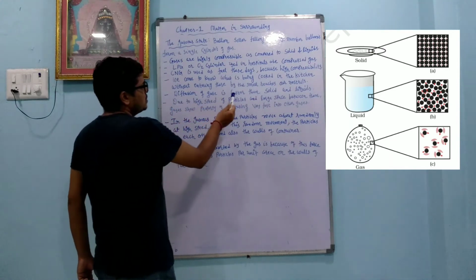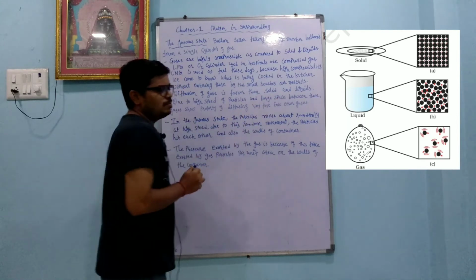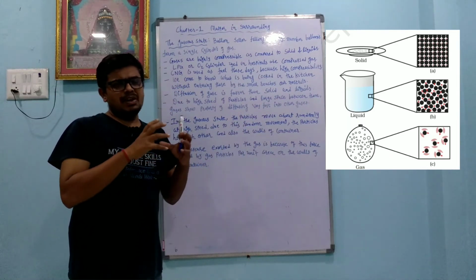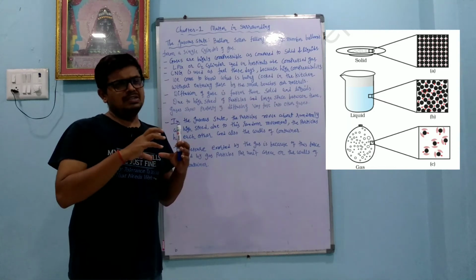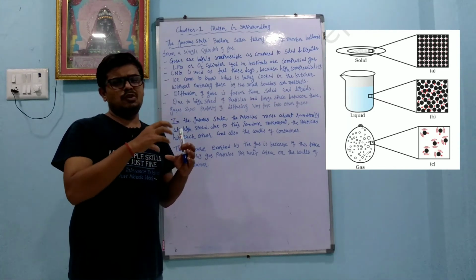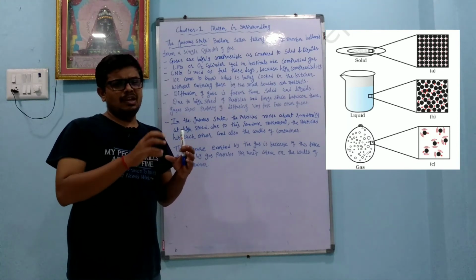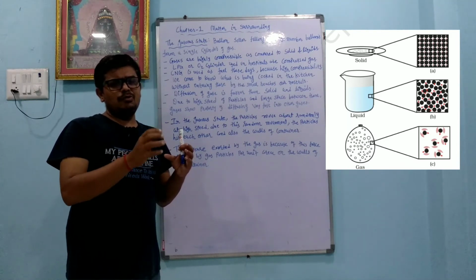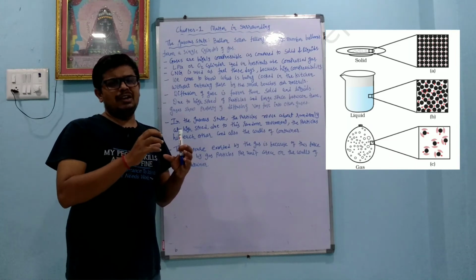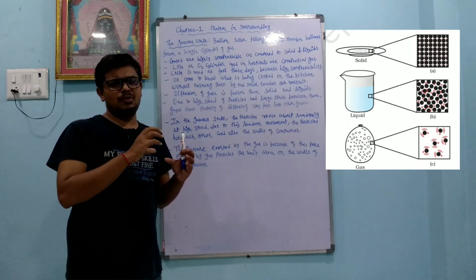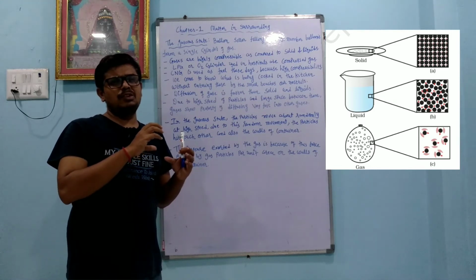Diffusion of gas is faster than solid and liquid. Solid is very rigid, it cannot diffuse easily. Solid cannot diffuse into solid, but solid can diffuse into liquid, though it takes time. Liquid can diffuse in liquid, but then also it takes time. But gases diffuse faster than solid and liquid. So gas diffuses very fast.